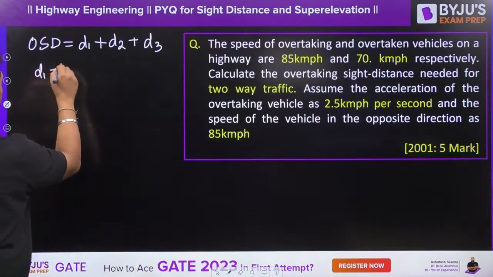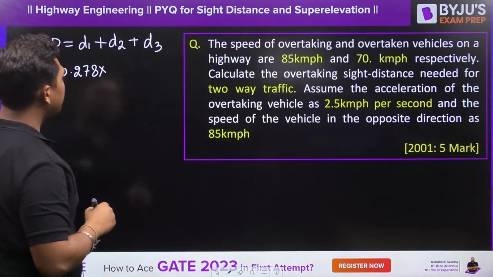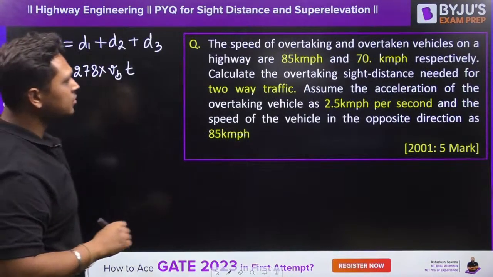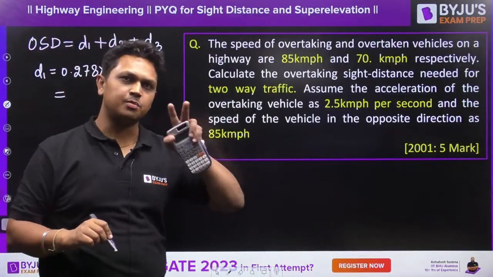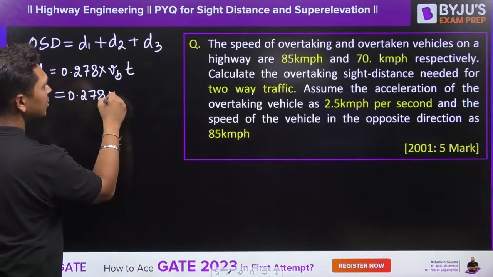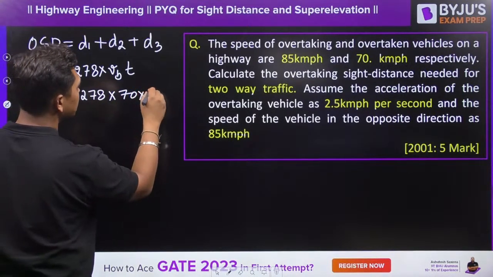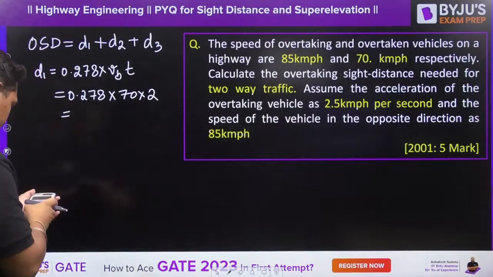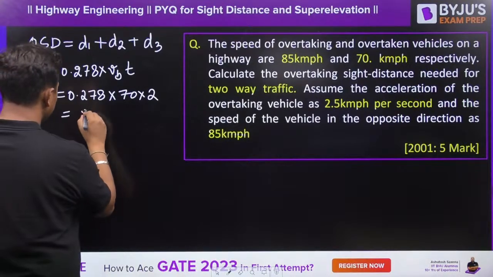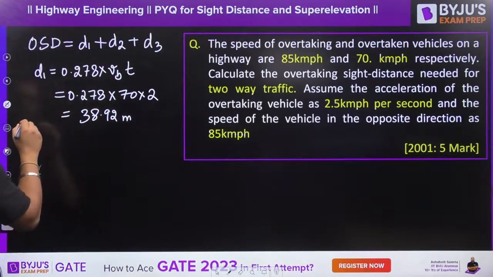D1 is equal to 0.278 into VB into T, where T is not given, so we will take 2 seconds as per IRC code. So it is 0.278 into 70 into 2 seconds, which is equal to 38.92 meters. So this is D1.